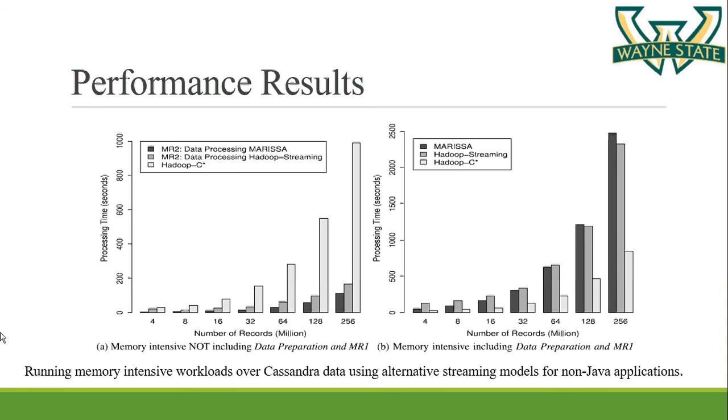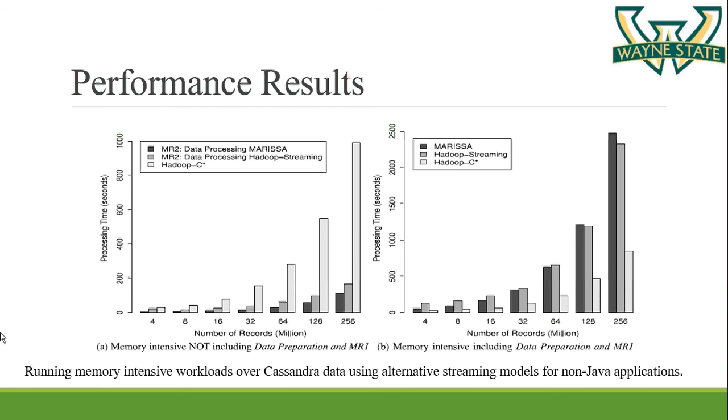For the memory intensive application, the graph shows that Marisa is over 5 times faster than Hadoop streaming for 4 million records. And as the data size increases, as I've already mentioned earlier, the startup overheads for Hadoop streaming is much more than Marisa. So as the input size increases, the number of records increases, the performance of Hadoop streaming also increases.